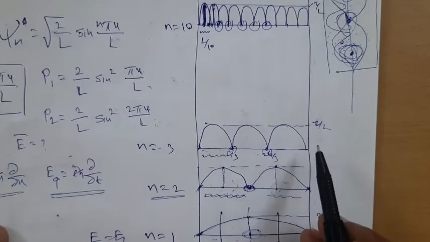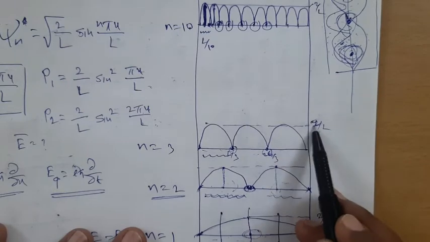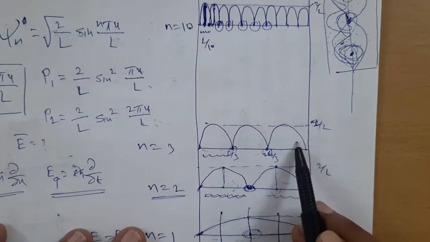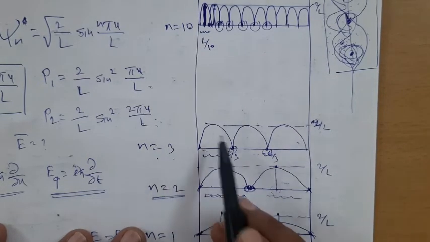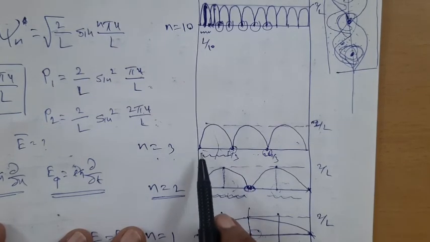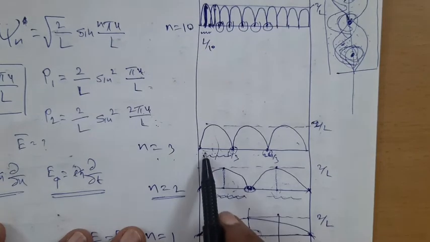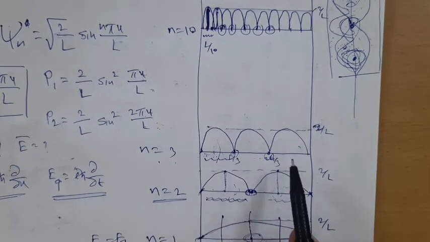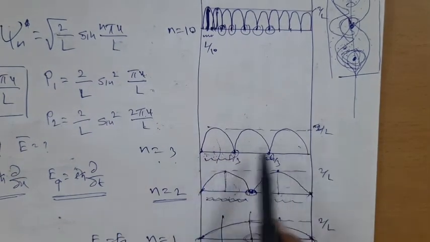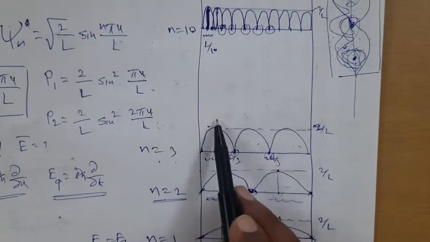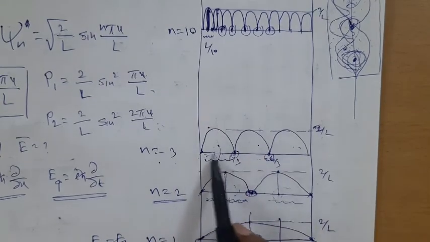You may think about the probability distribution for the particle in the third quantum state, that is n equal to 3, for x from 0 to L by 6, say for example. See, it is L by 3 and it is L by 6, you can say that. Now it is obvious because here the total probability is divided into 3 parts, 1/3, 1/3, 1/3, and again 1/3 halved is 1 by 6.